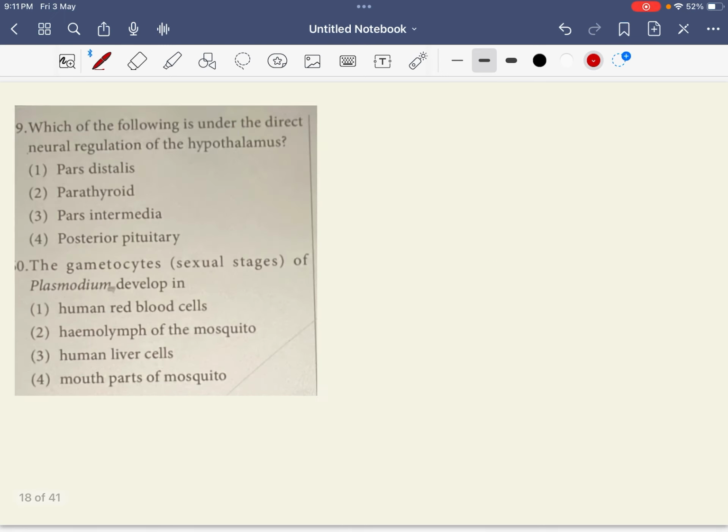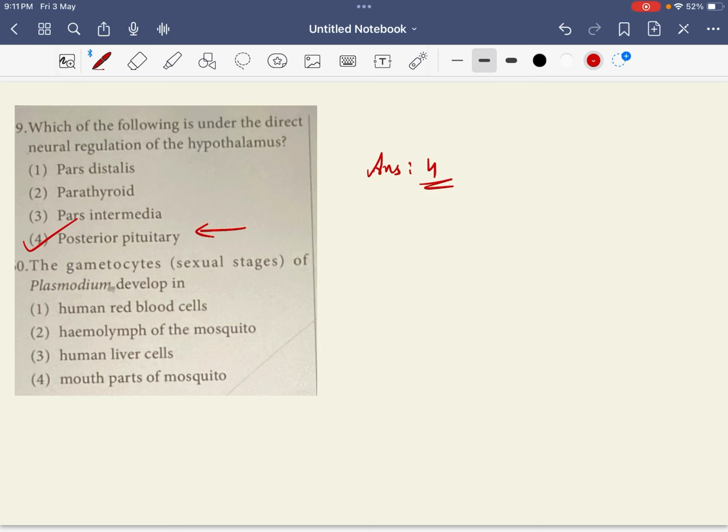Which of the following is under the direct neural regulation of hypothalamus? Okay, direct neural regulation of hypothalamus. Remember, your posterior pituitary is the one which is directly under control. So your option for the answer is the fourth one.